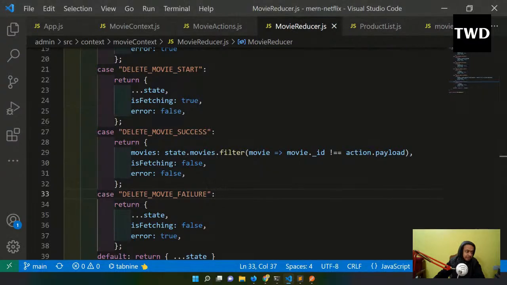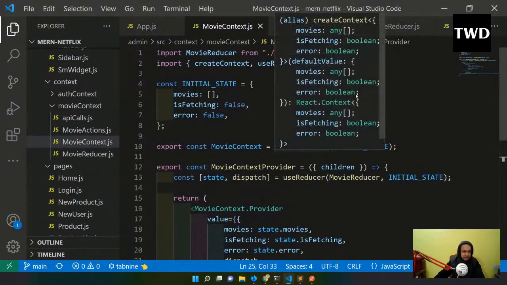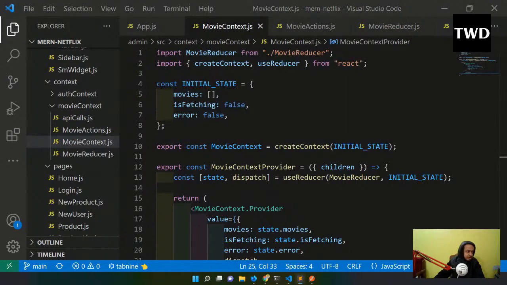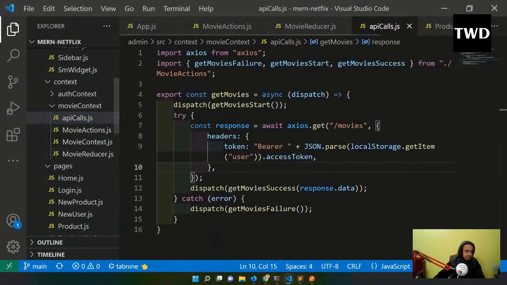Now we have to add it in the API call also. Here in the reducer we don't have to do anything more, but we have to do it in the API call.